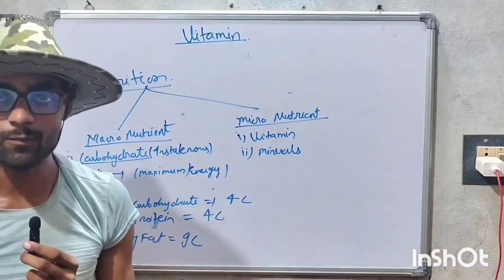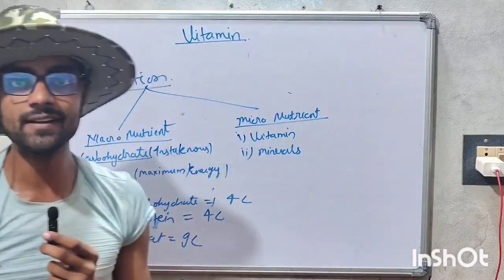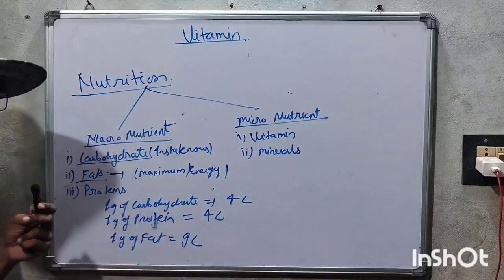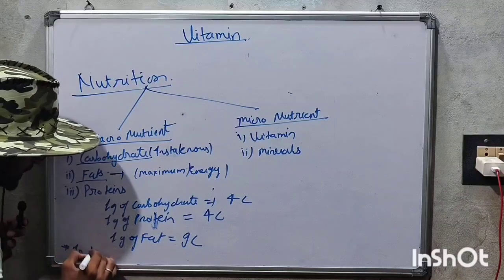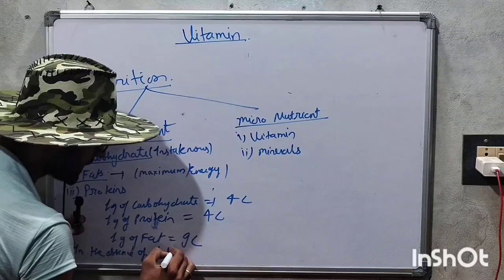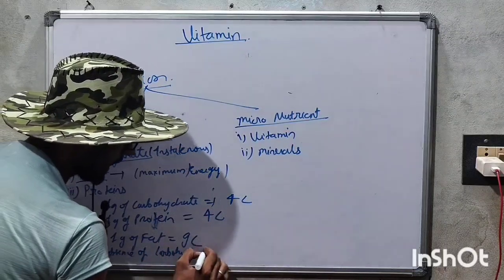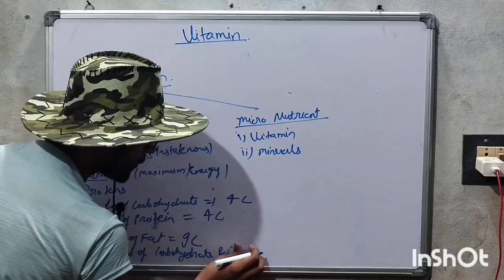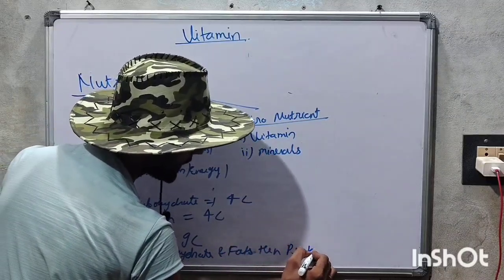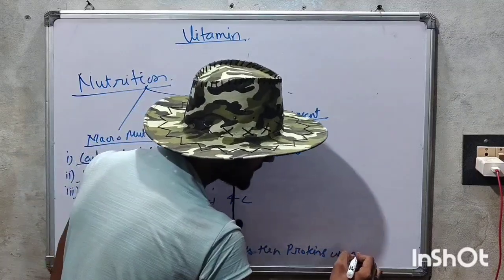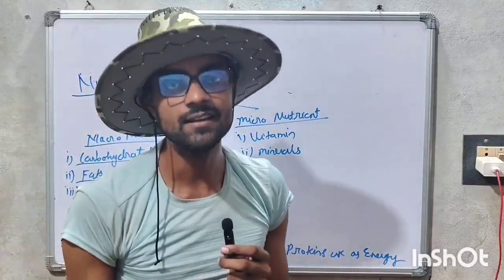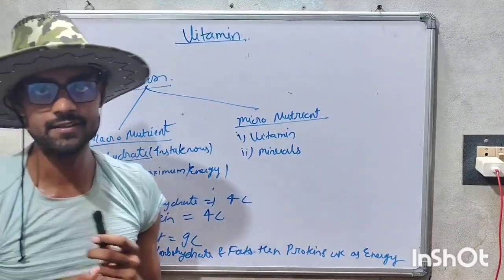In the absence of carbohydrate and fats, protein works as an energy source. This is a very important point: in the absence of carbohydrate and fat, protein is used as energy.